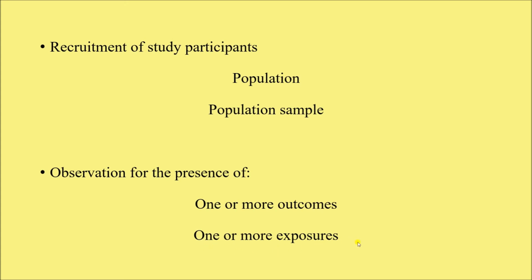Also, one or more exposures can be observed. Same example, if I ask them about their salt intake pattern, how much salt they take on a daily basis, from that I can have an idea what proportion of people are consuming salt more than the recommended level, right?